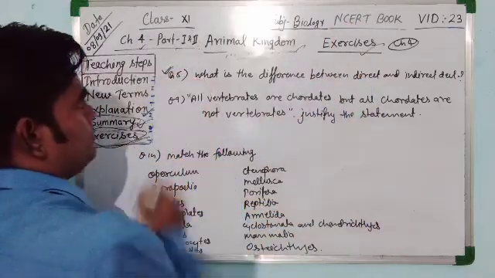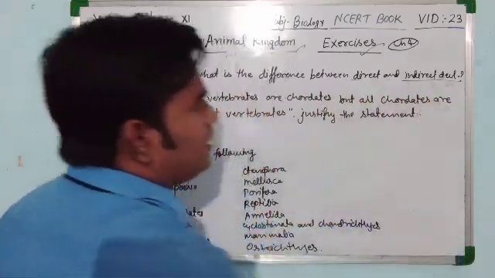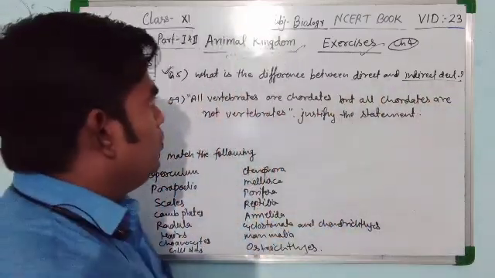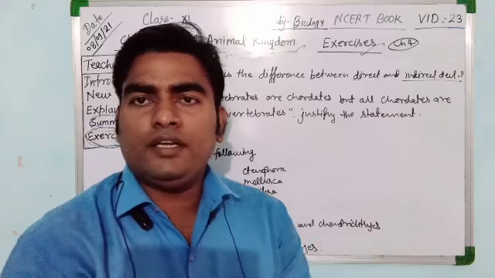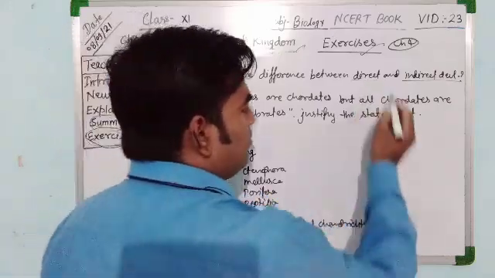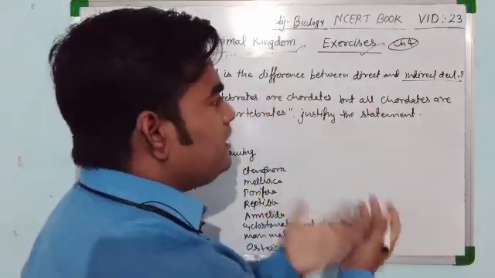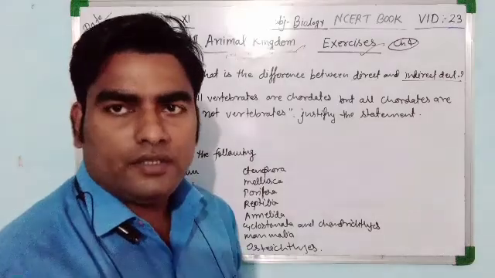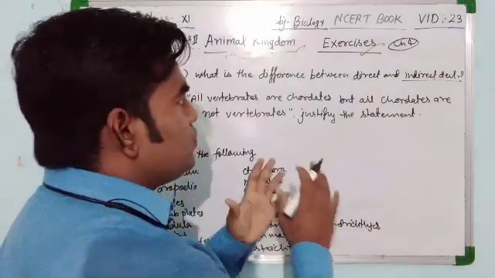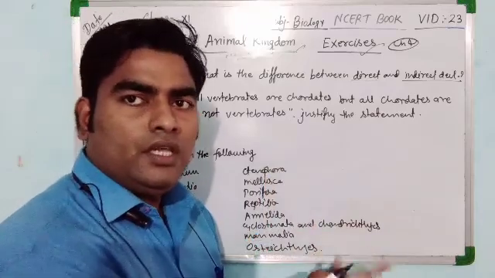Question number 5. What is the difference between direct and indirect development? As you know, direct development means the organism is directly developed into an adult, without any larval stage in their life cycle.